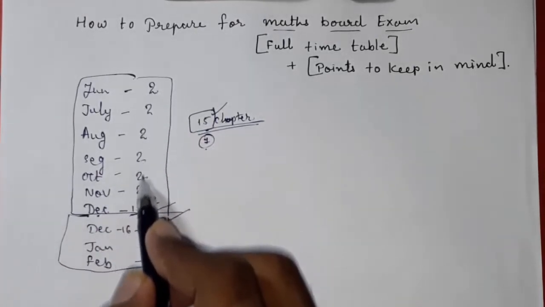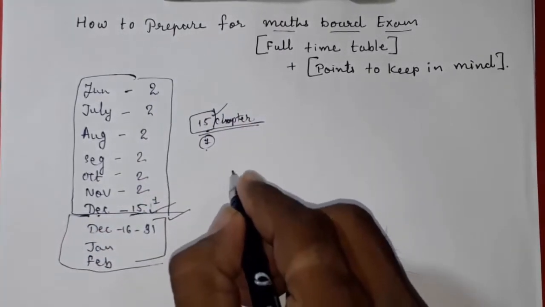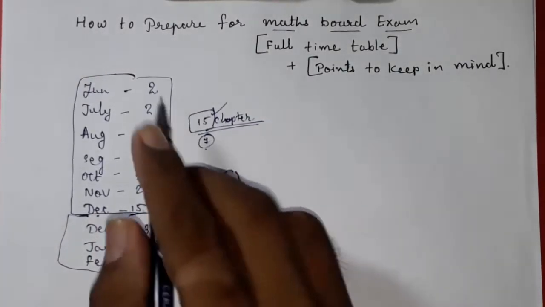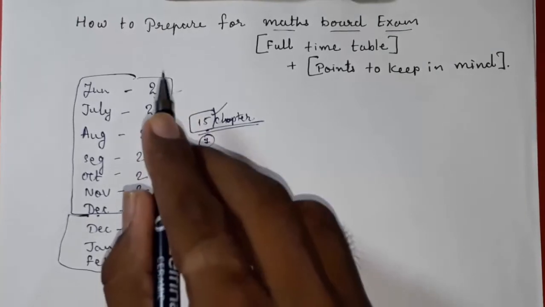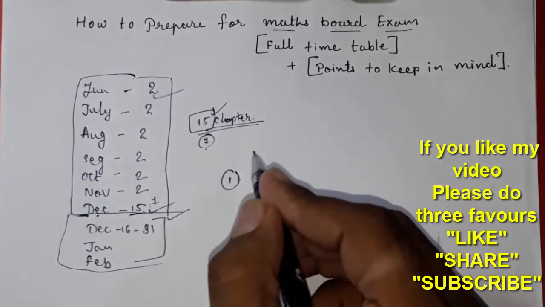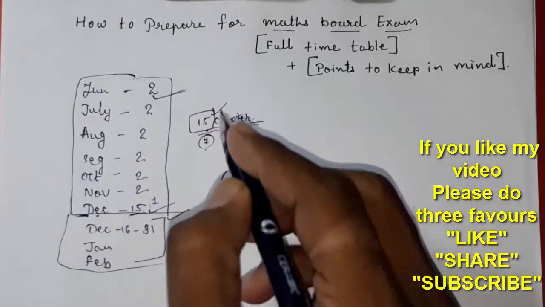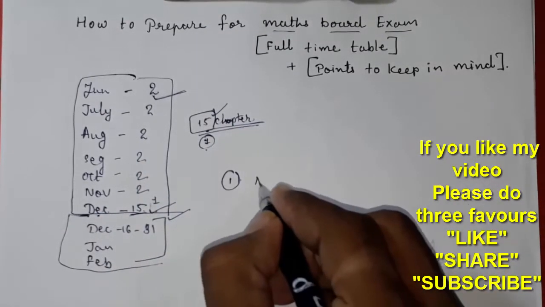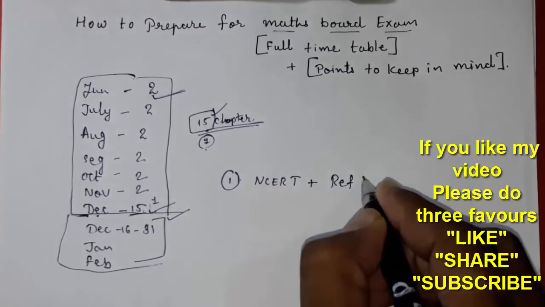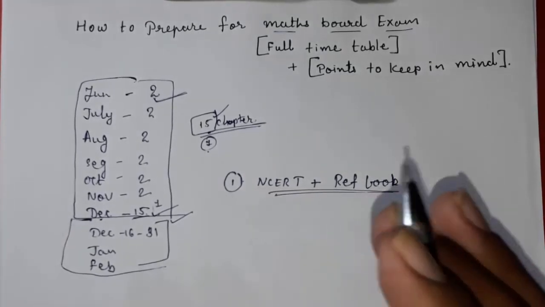Now how to prepare these two chapters every month, what you have to do. Point number one: when I say two chapters in a month, it means you have to complete the chapter from NCERT, and also revise it from other reference books and reference material. You have to do those two chapters properly, NCERT plus reference book or other reference material, whatever you have. You have to do a thorough revision of those two chapters.